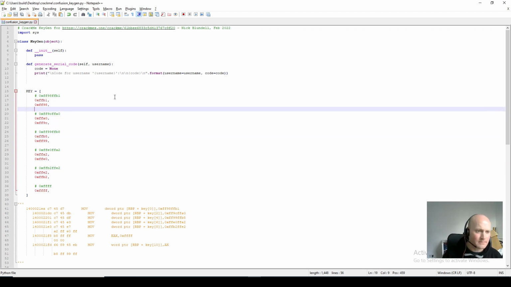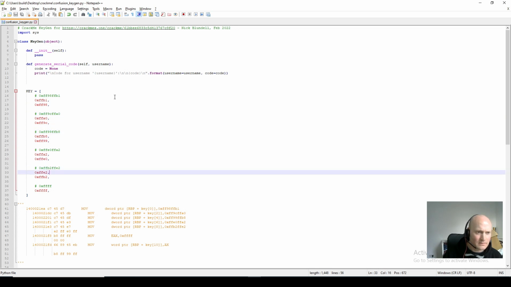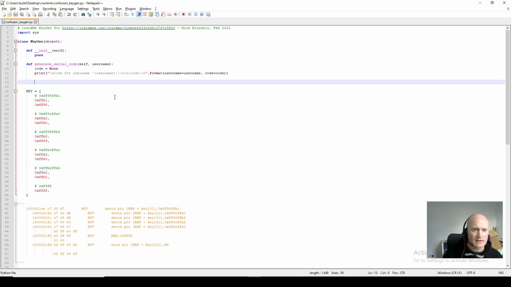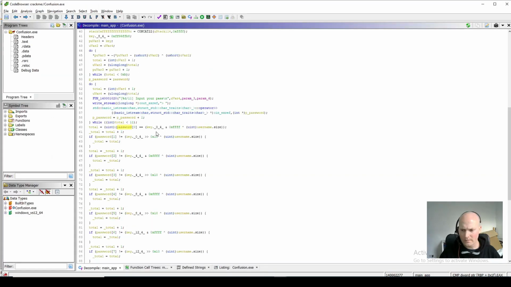Right, so that's our key. This looks good. So now let's look at the rest of the code. If we just look back at the code now, what it's doing is looping through the password or the key, XORing the key with the size of the username, and checking if that equals the password.